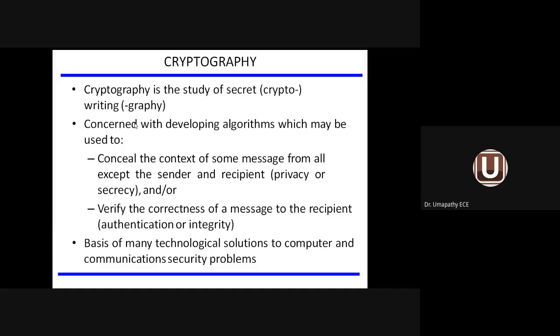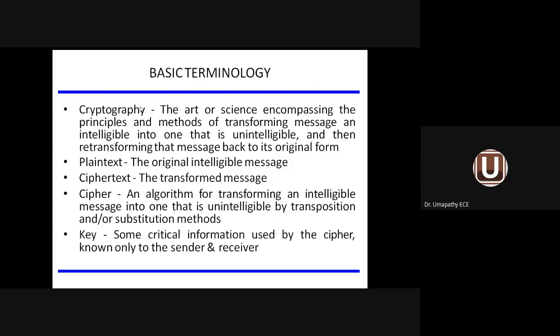So one is to transmit the information in a secure manner. The second one is correctness of the message delivered to the recipient, which is called authentication or integrity. The previous one is called privacy or secrecy. So privacy or secrecy and authentication are the two objectives of cryptography.